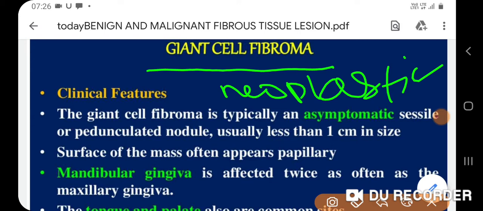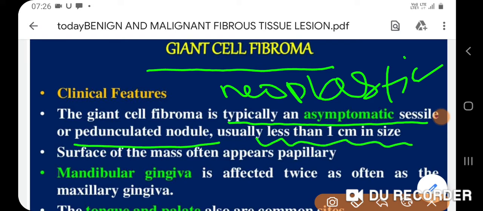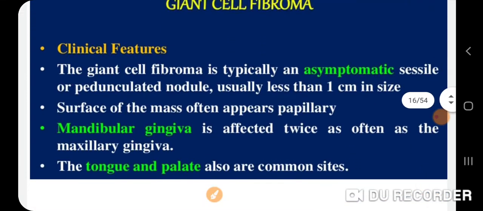So, a clinical feature is typically an asymptomatic sessile or pedunculated nodule which is usually less than 1 centimeter in size. The surface of the mass often appears papillary, and due to its papillary and warty, or sometimes we can call bucculated growth, we can confuse it with the papilloma. And mandibular gingiva is most affected as compared to the maxillary gingiva, and this lesion is also present on the